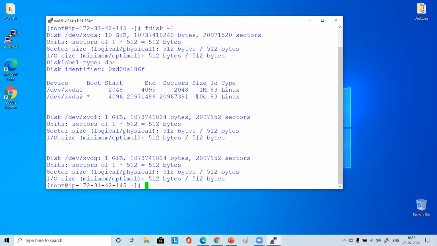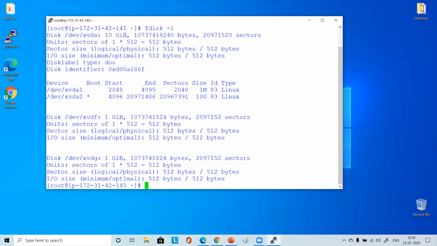Okay. So this is for managing your disk, this command, fdisk. Whatever -l means, it will list whatever hard disks are attached to your machine. So it will show all of them, right? Now you see there is one disk, /dev/xvda, and that is of 10 GB.